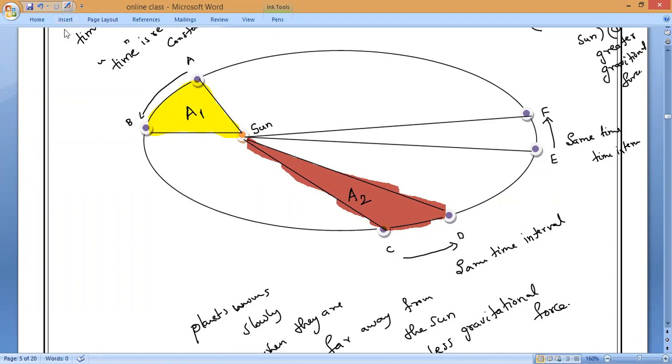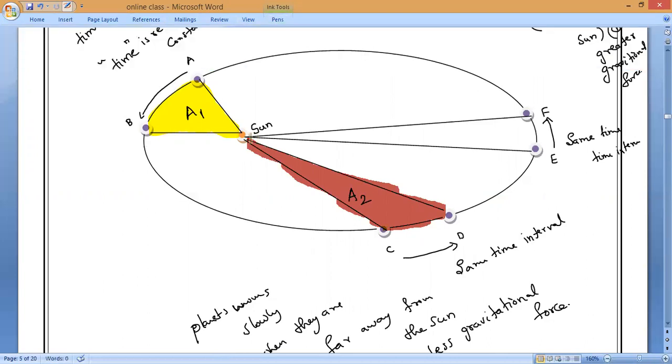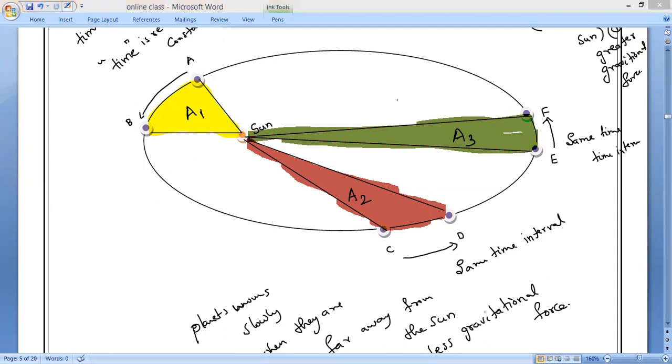Now, E to F. Let me consider the area covered by the planet and the sun. It will sweep the area, what is the area you want? A3. Now, notice it very carefully: A1, A2, A3. But the time interval is what? Harish, Akilan, the time interval is what, guys?